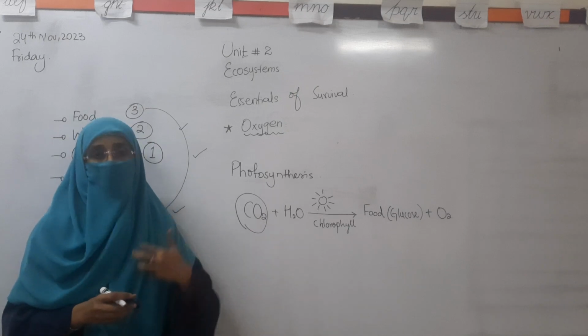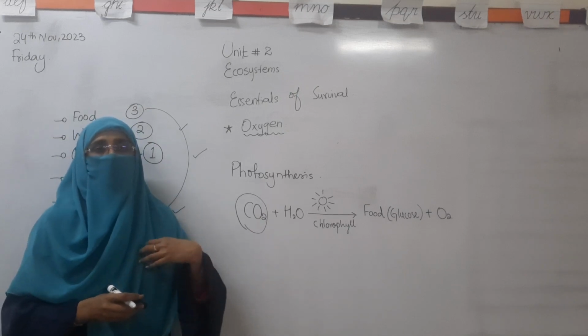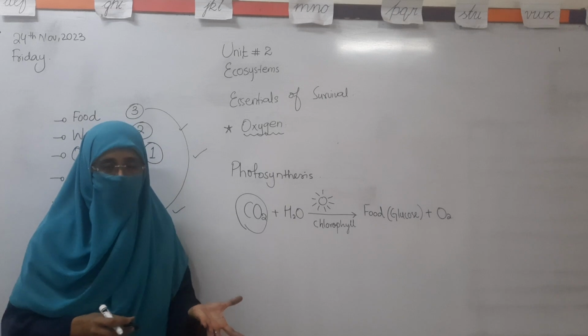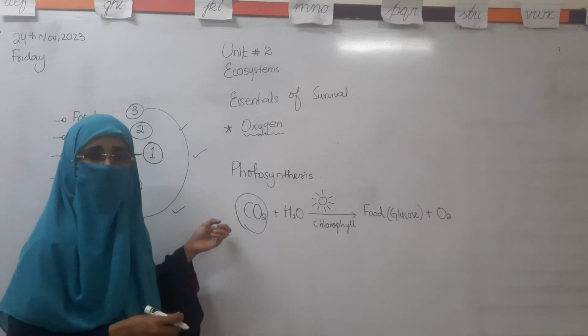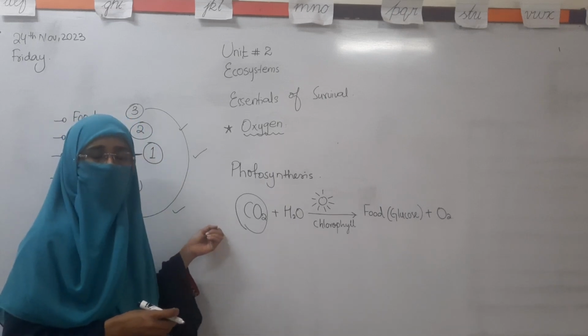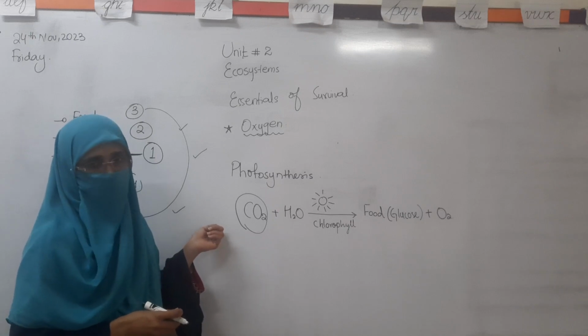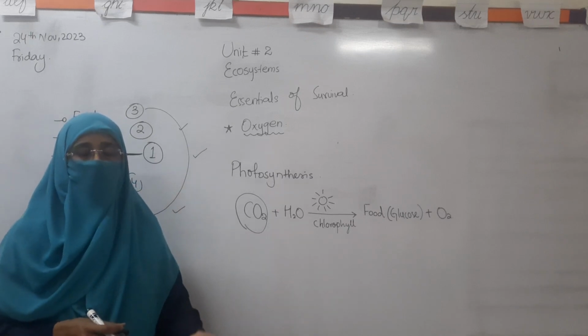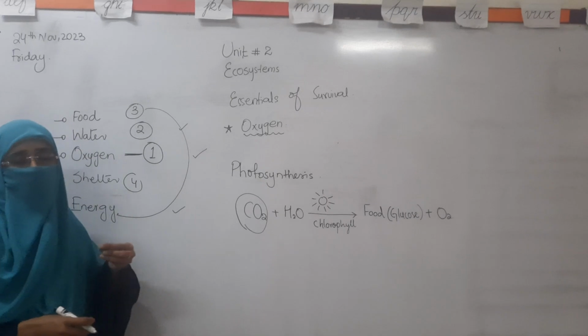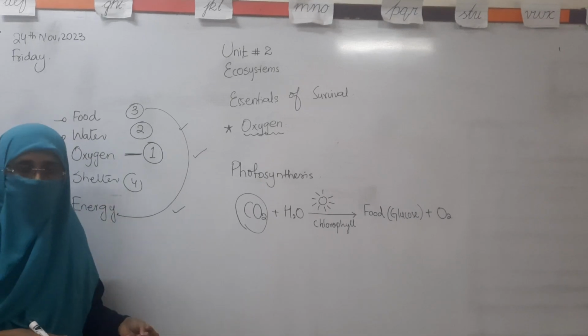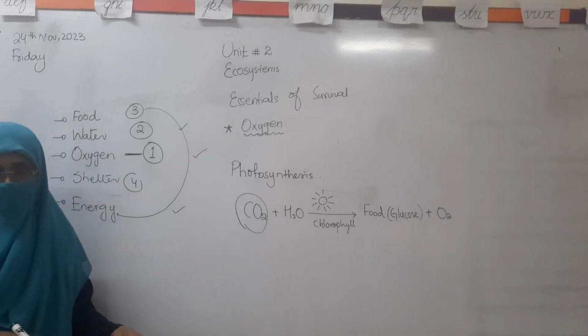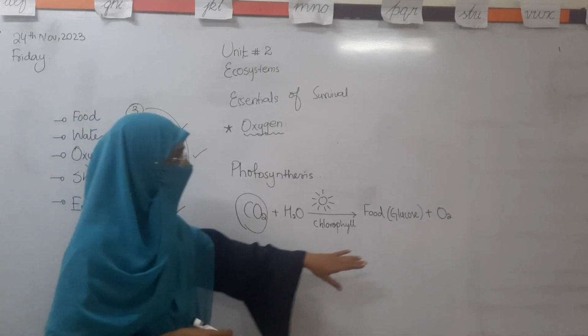When we breathe in oxygen, we have to breathe out another gas which is called carbon dioxide gas, and this carbon dioxide gas is very important for the plants to make their food, and in return plants are giving us what?